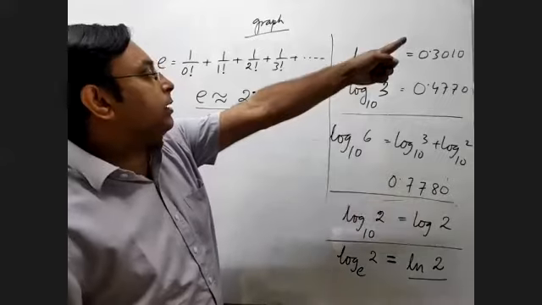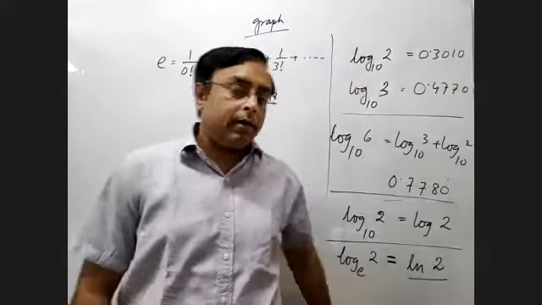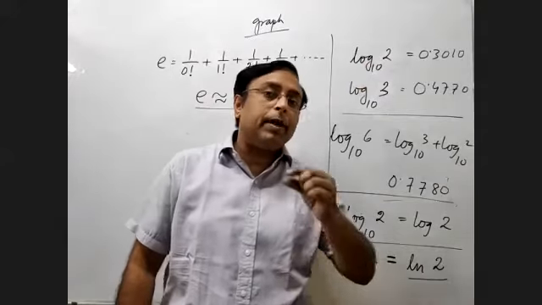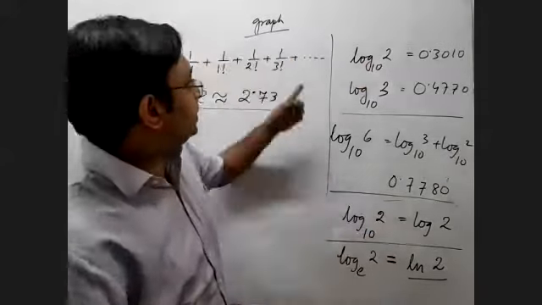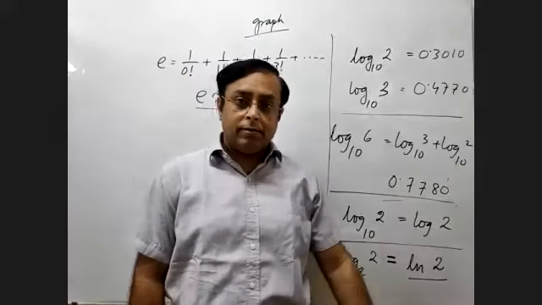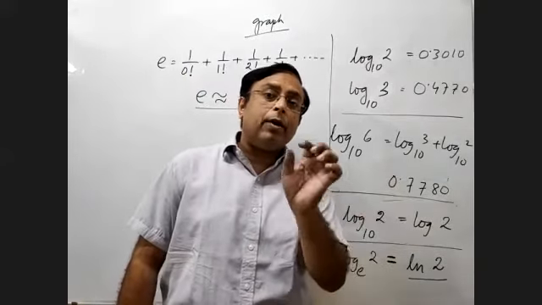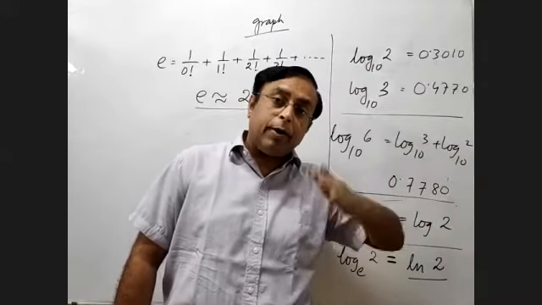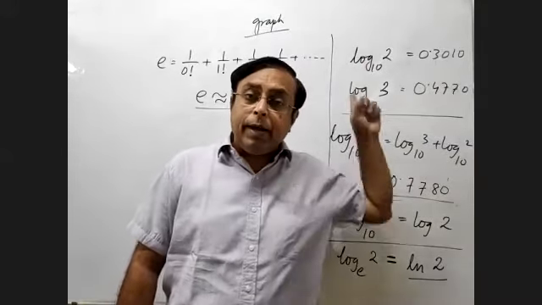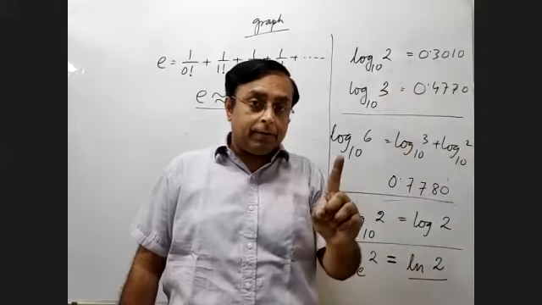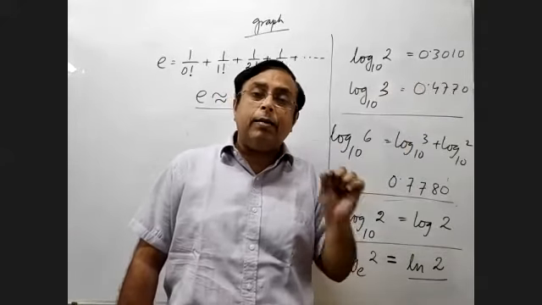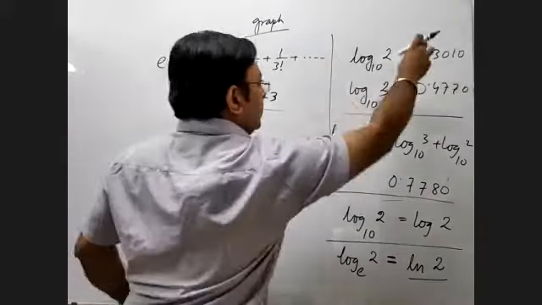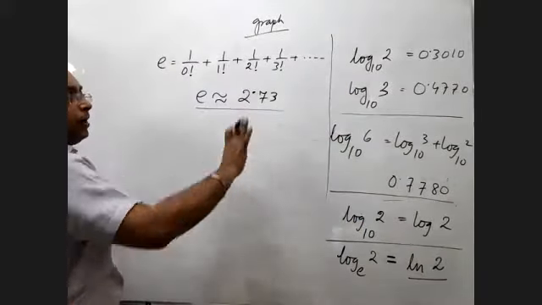And if you add all the other infinite number of terms, just look at the contribution. It's just around 0.06 or slightly more. That's because the numbers become smaller and smaller very rapidly. The next term is actually 1 upon 24, which is around 0.04. Then the next number is 1 upon 120, that's like 0.008 and so on. So the contributions of the remaining terms, though there are infinite terms, are extremely small. They contribute a very small amount, and the final result is approximately 2.7.